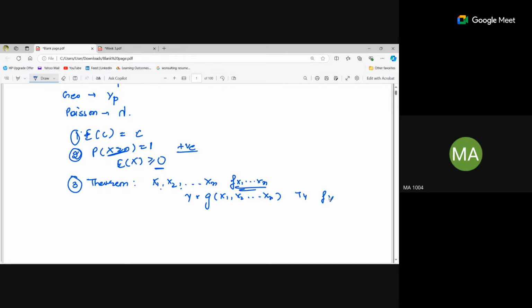If we have to calculate the expectation of y, that is, the expectation of the function of x1, x2, xn, then it will be equal to the summation of this function of x1 to xn, multiplied by the joint PMF of x1 to xn. Got it?